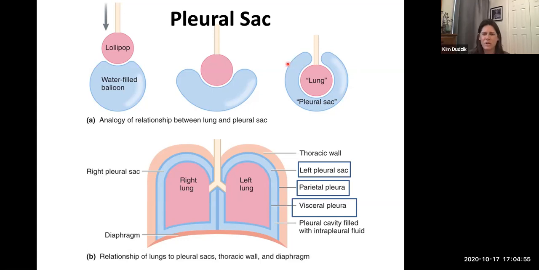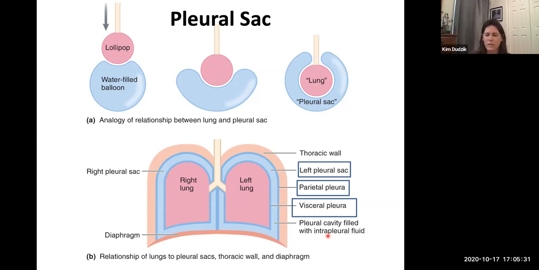And so this is showing you how that parietal membrane comes around and then is continuous with the visceral membrane. It's the visceral membrane that adheres to the lollipop, or now in this case, we're calling it the lung. So this in the middle then is the pleural sac where it sits inside there. So again, this would be the fluid inside of it. We might refer to it as the intrapleural fluid. Intra, so remember, intra means inside, intrapleural fluid.